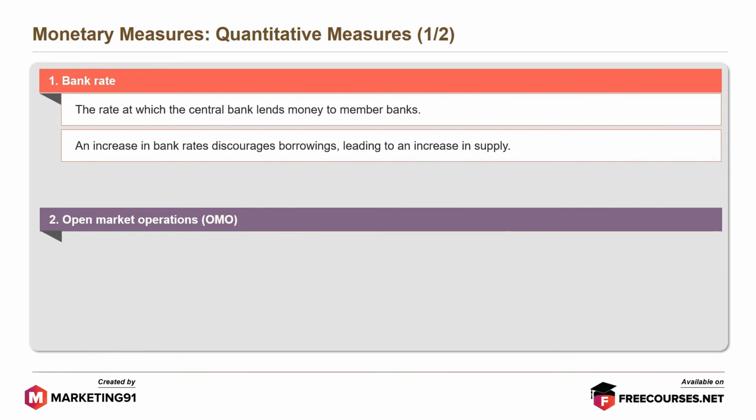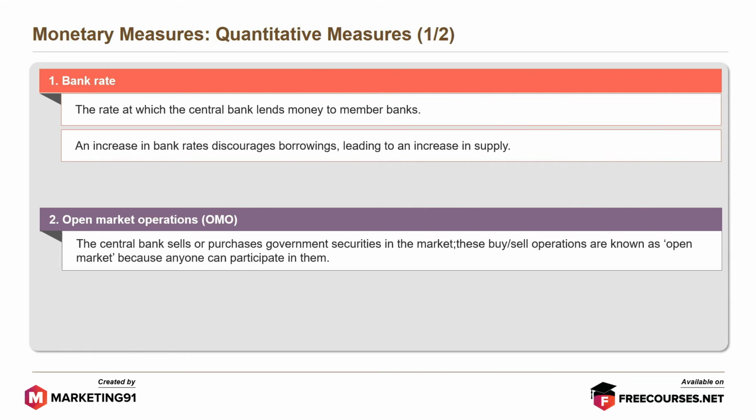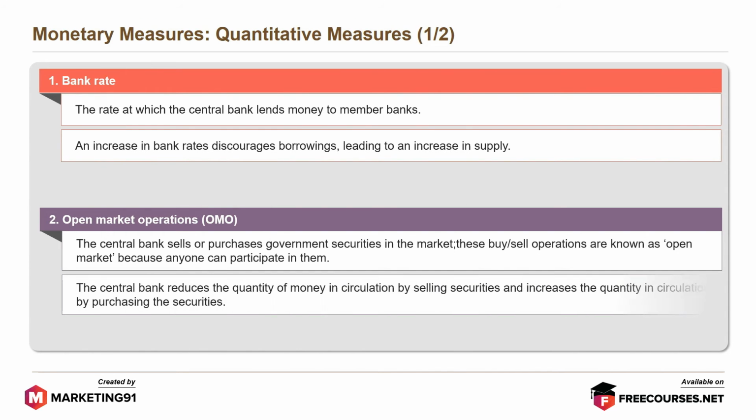Next is open market operations, or OMO. The central bank sells or purchases government securities in the market. These buy or sell operations are known as open market because anyone can participate in them. The central bank reduces the quantity of money in circulation by selling securities and increases the quantity in circulation by purchasing the securities.